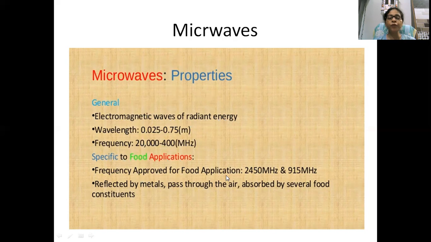The frequency approved for food application is 2450 megahertz to 915 megahertz. Microwaves are reflected by metals, pass through air, and are absorbed by several food constituents. So you can see the frequency range of the microwave which is used for food, and what the properties of microwaves are. These are the main microwave properties used for food heating.